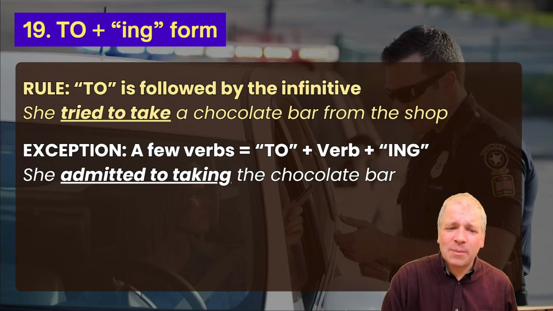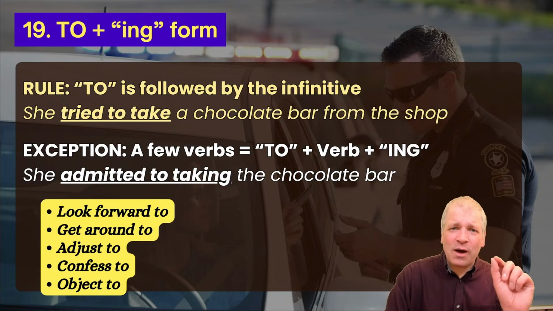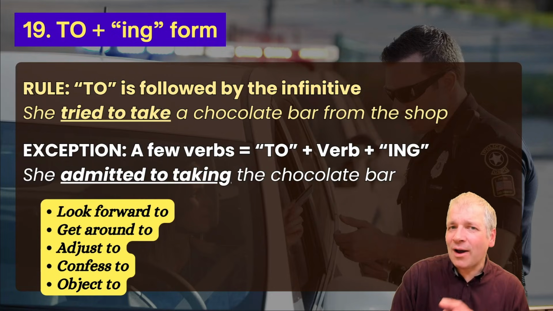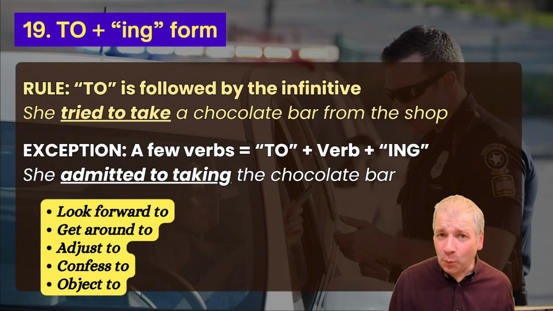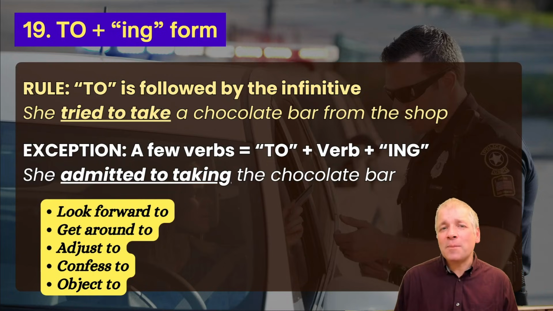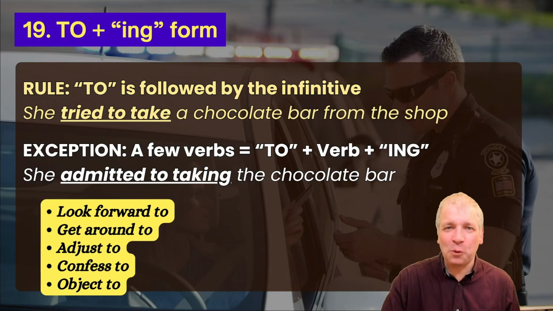Why is that? Because it's part of a few verbs where to is actually followed by the ing form. Look forward to, get around to, adjust to, confess to, object to. There's a few more, but those are the 5 main ones, where the verb is actually followed by to and then another verb with the ing form.